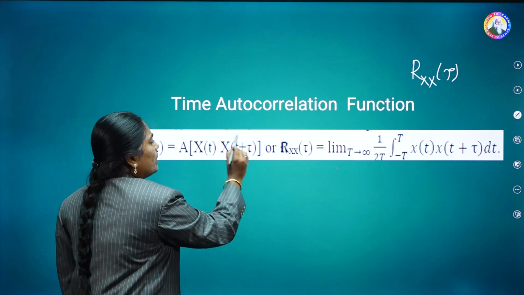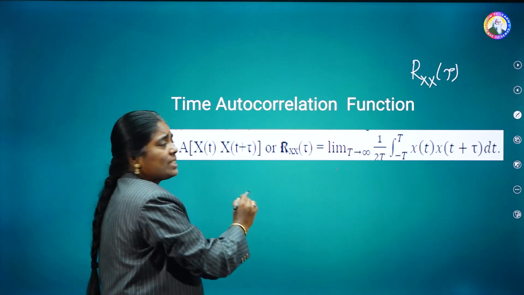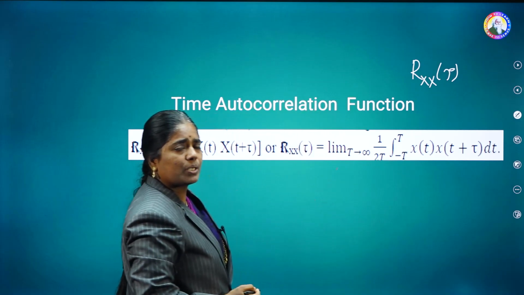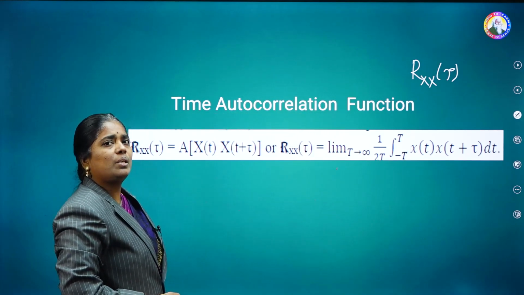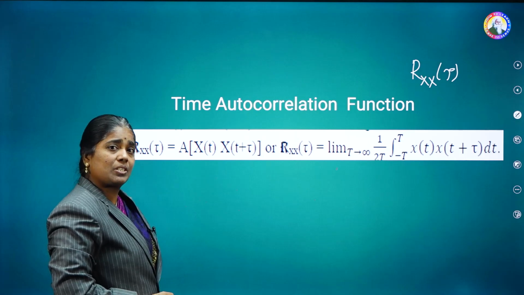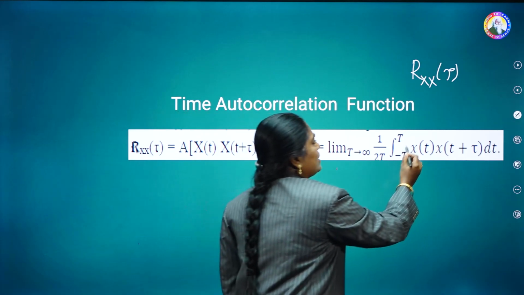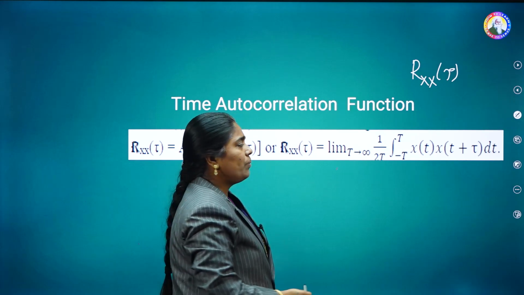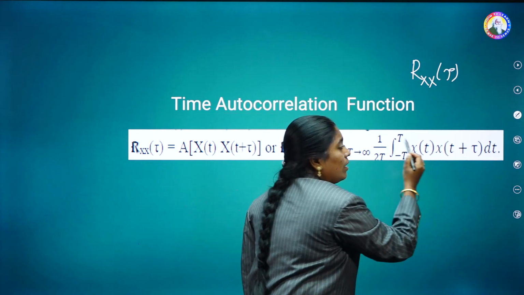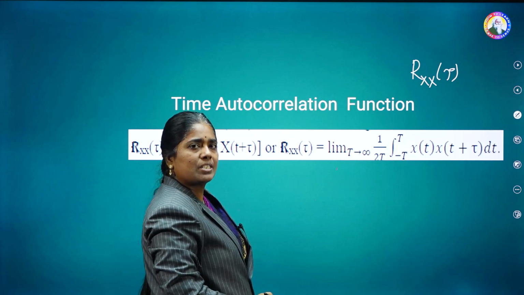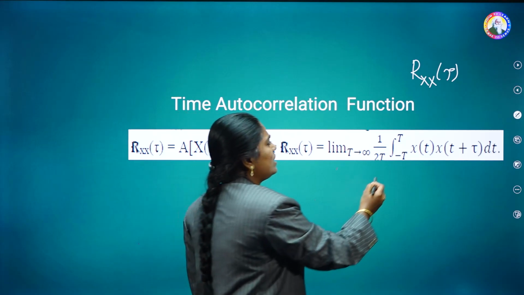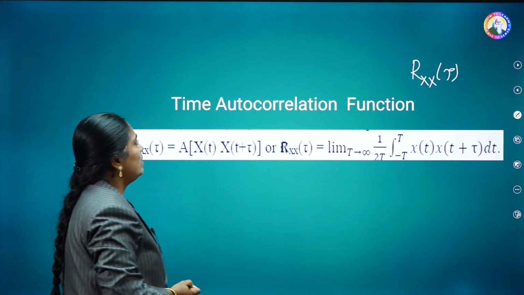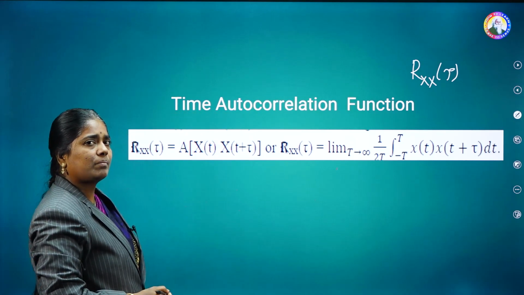Here, what are the functions we are having? Simply replace inside the integration, then we are going to get the respective time function. In the previous case, we calculated A of x of t. Simply here written as x of t only. And A of x square of t, we have indicated here as x square of t. Now it is the A of x of t into x of t plus tau. So indicate here as x of t into x of t plus tau. So this is nothing but the time autocorrelation function.